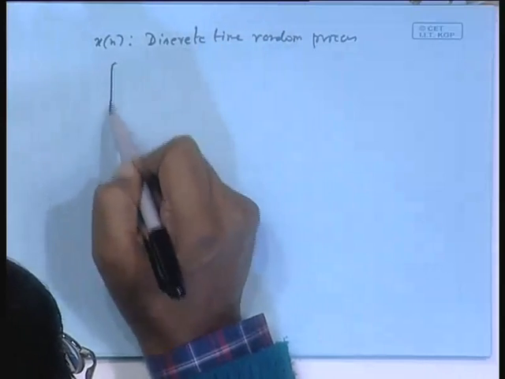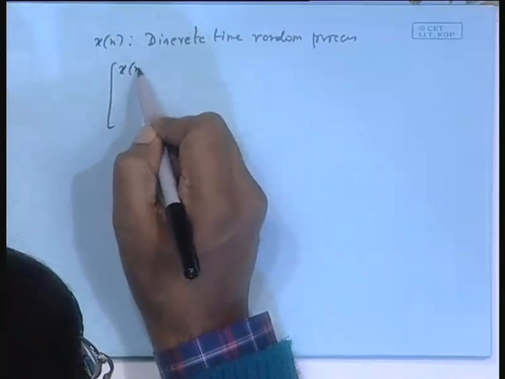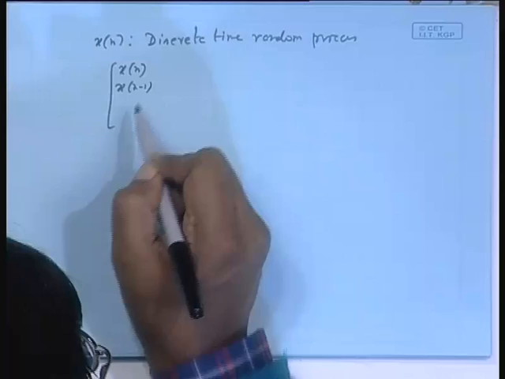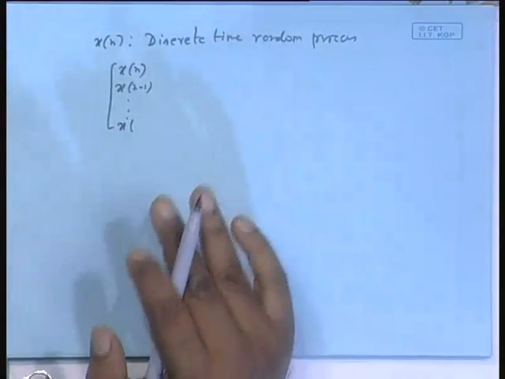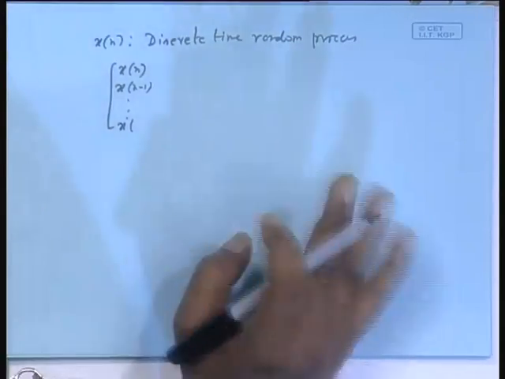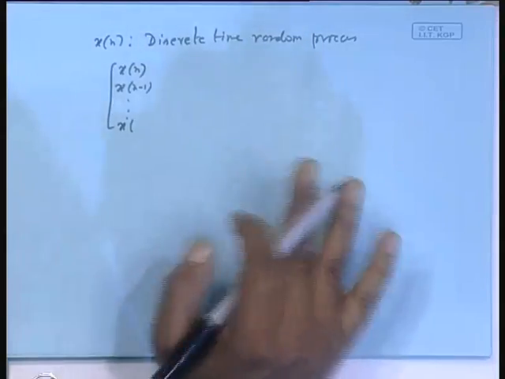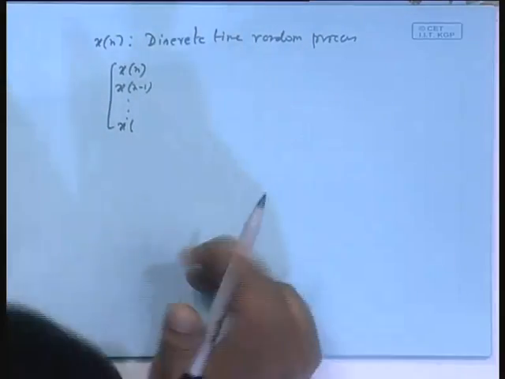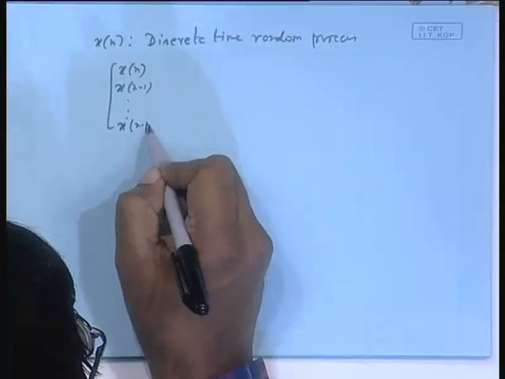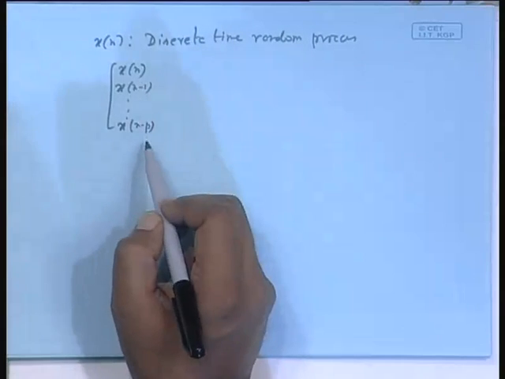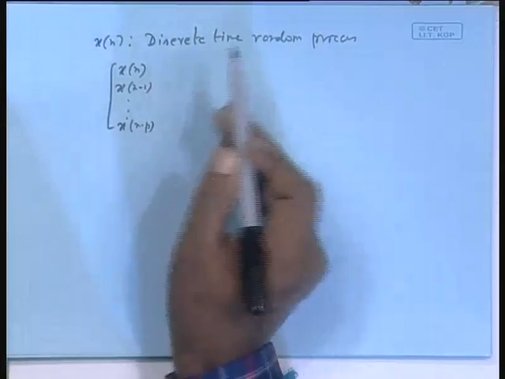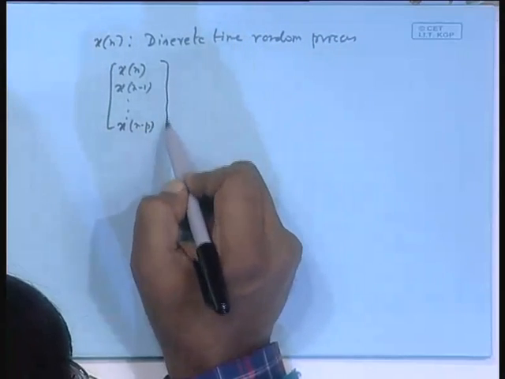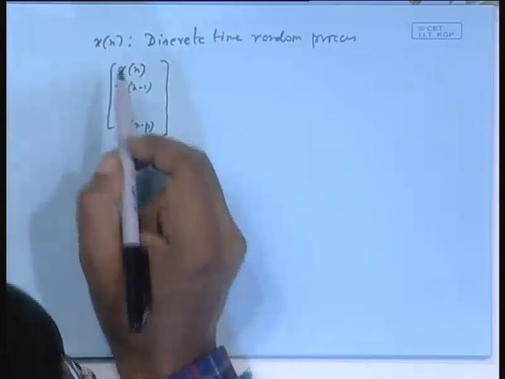I am just taking some samples. Please note all these things carefully, because later in the analysis of adaptive filters I will make use of all these results frequently. So I will not repeat or re-derive this. Actually p plus 1 elements I have taken, n minus 0, n minus 1 up to n minus p. Suppose I form a vector like this, I will call it x.